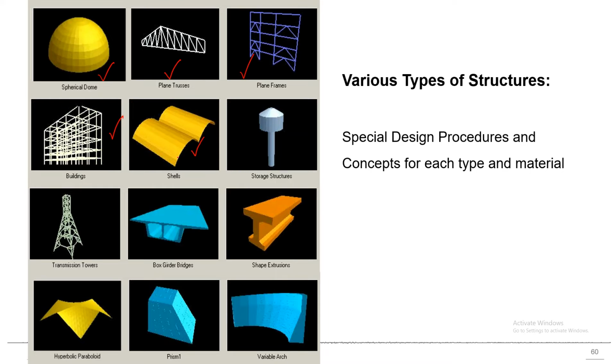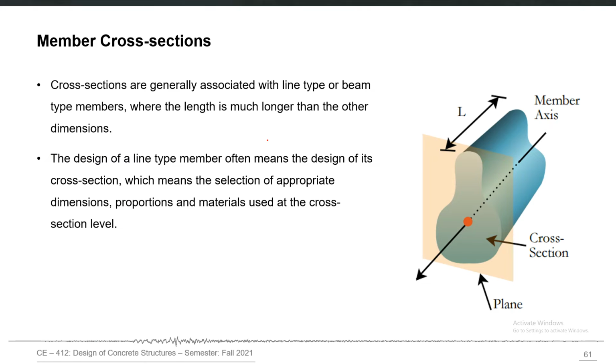Then we may have shells with different curved shapes, storage structures, and then we may have different kinds of cross-sectional shapes of different beams and columns. We may have different types of girders having different cross-sectional shapes. Transmission tower is also a skeletal structure. Then different complex shapes, for example, hyperbolic paraboloid. It's a very complex curved shell shape, different kinds of prisms, and different other shells with variable thicknesses and variable properties, for example. So we may use all of these basic forms and shapes to construct our computer models for the purpose of structural analysis.